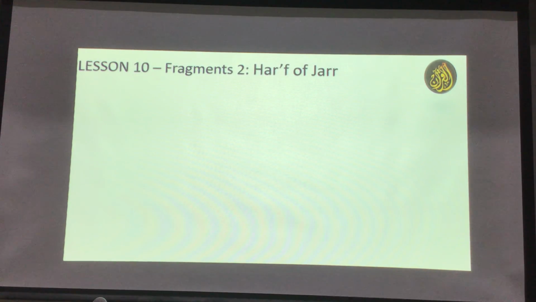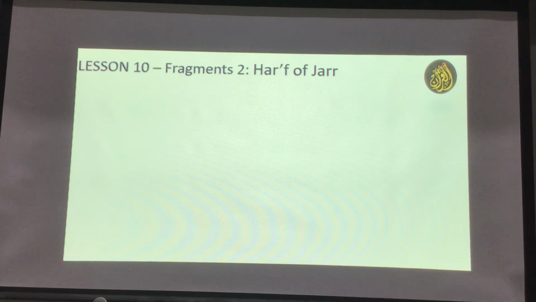Okay, so let's go to today's lesson. Fragments. It's lesson number 10, fragments 2. Today we're going to talk about a new relationship. Fragments means relationship, and I give an example: if a word is a brick, and you bring two bricks together and put cement on that, we are talking about the cement. There are different types of cement that we can use to bring two words together. Think of it that way. We learned about one type, mudaf ilay. Today we're going to talk about harf of jar.